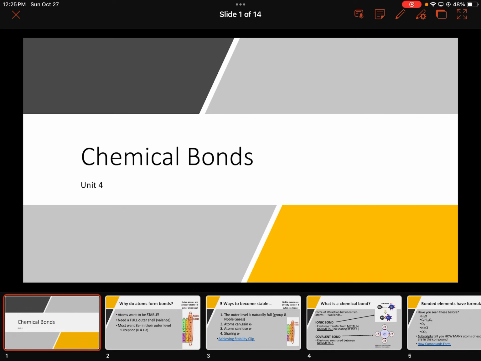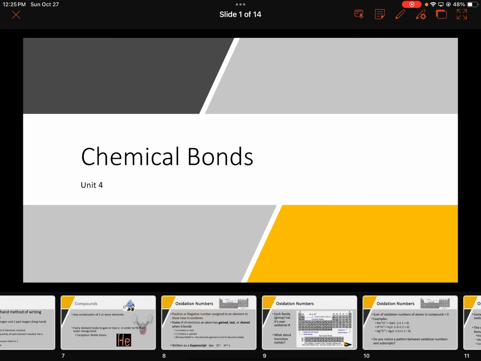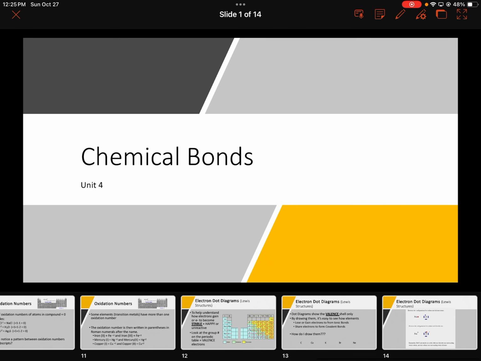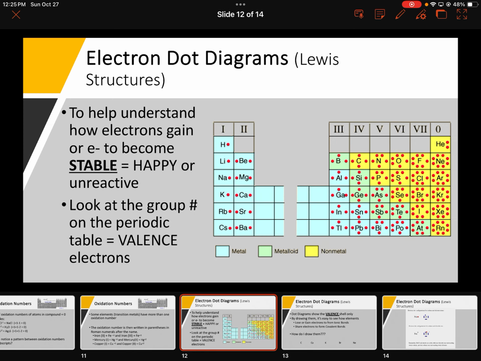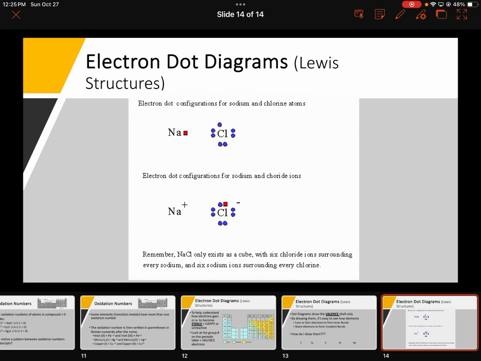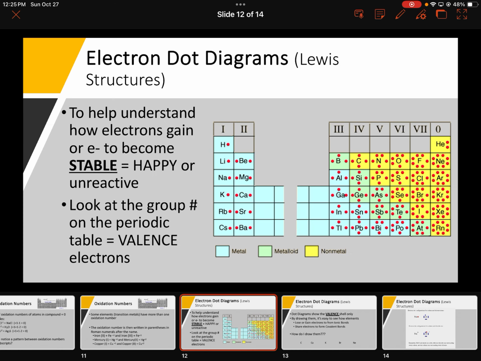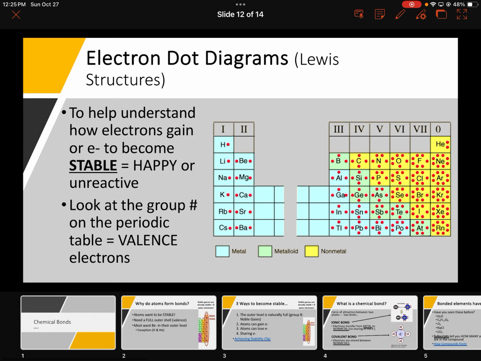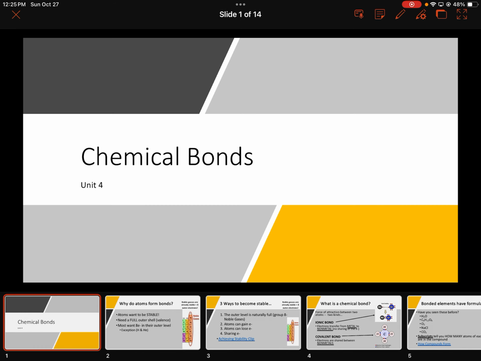Now that we are done with valence electrons, those were the last couple slides. So we started here and we talked about those, barely touched that last slide, which is okay. And now I want to go back to the beginning and we'll start talking about chemical bonds now that we have a little bit in our heads about those valence electrons.